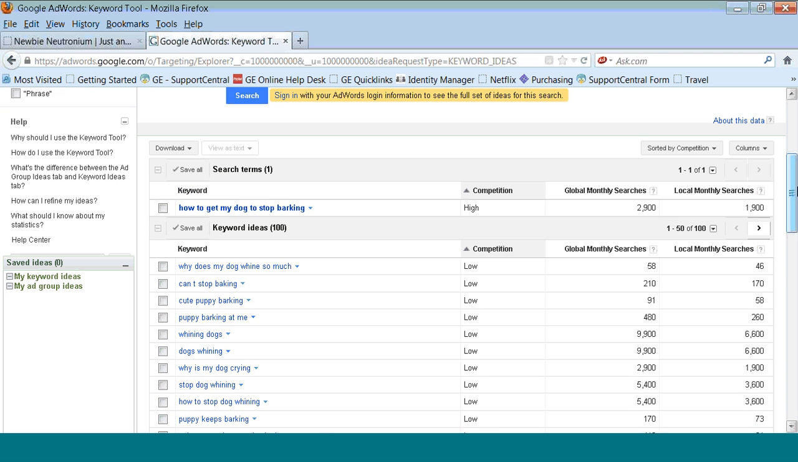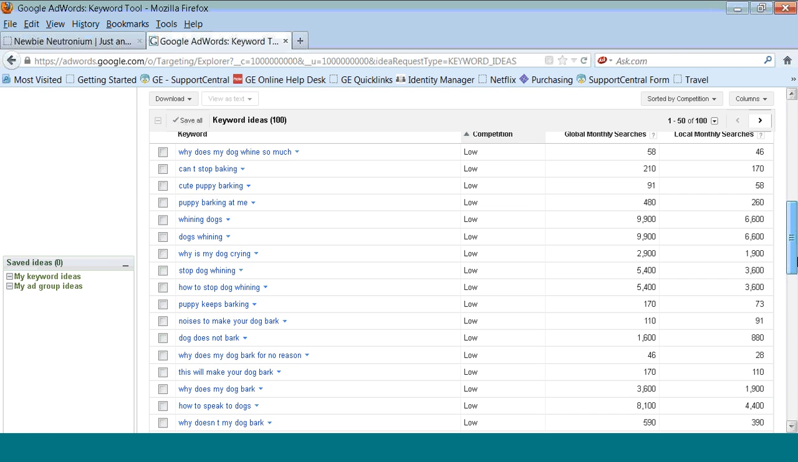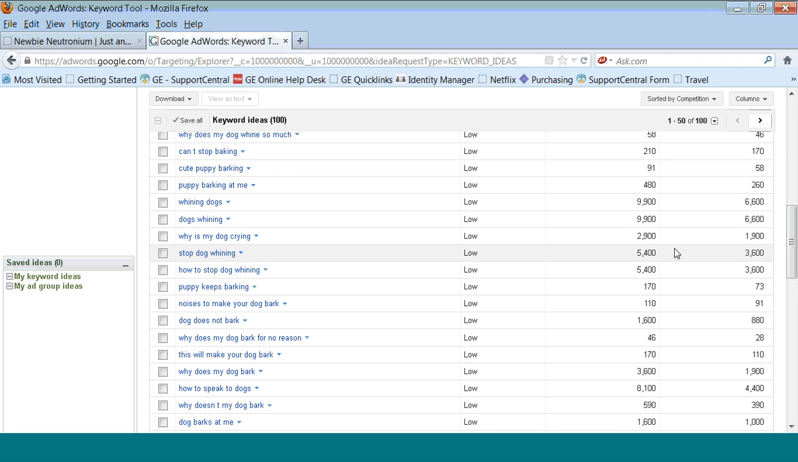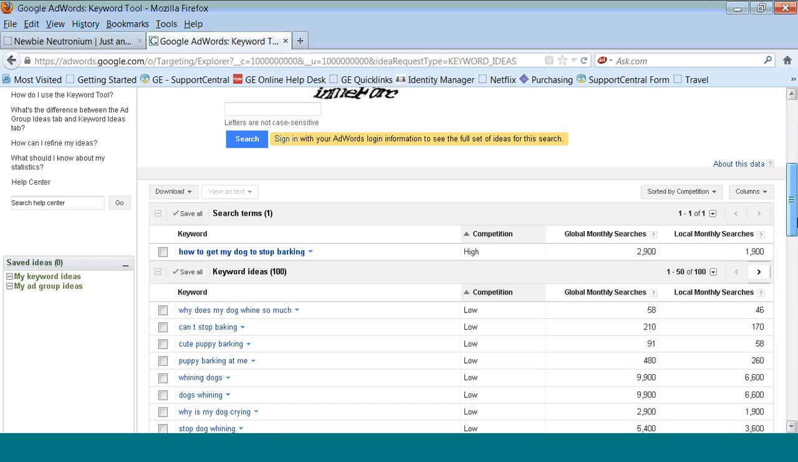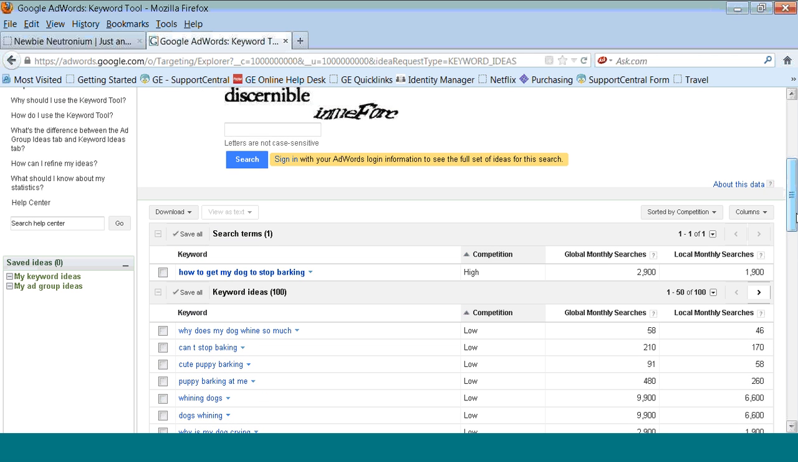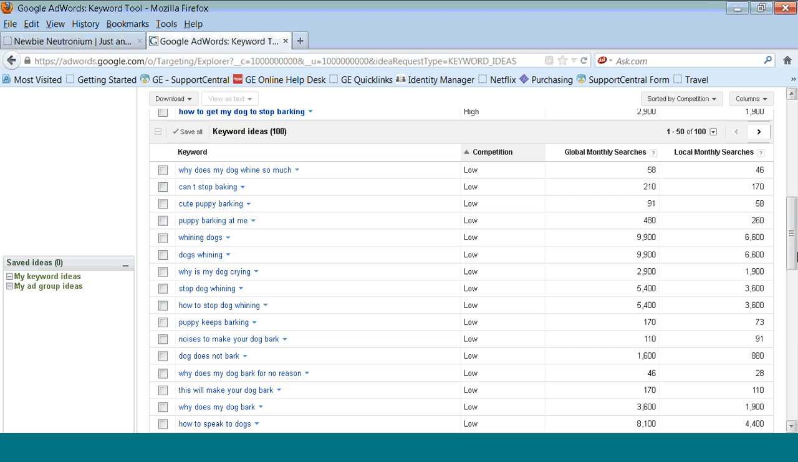Now, when you use the keyword tool, it brings up 100 options. You can see this is the first 50, so you can go to the second page and see what's there. And again, dogs whining and crying and so forth. So as you go through this exercise with your phrases, what you're going to want to do is write down 5 or 10 of the phrases that have low competition and have several thousand monthly searches locally, because that will suggest to you either subjects to use on your website or articles that you can write.